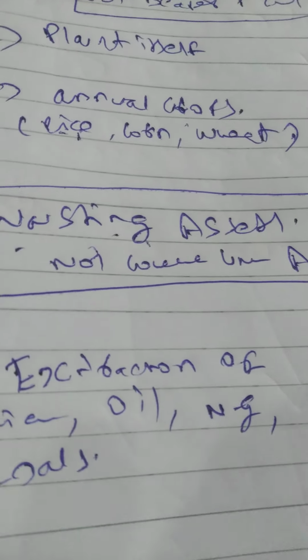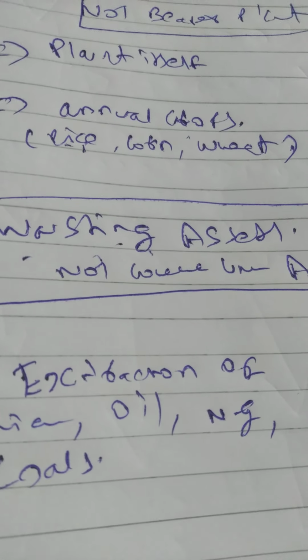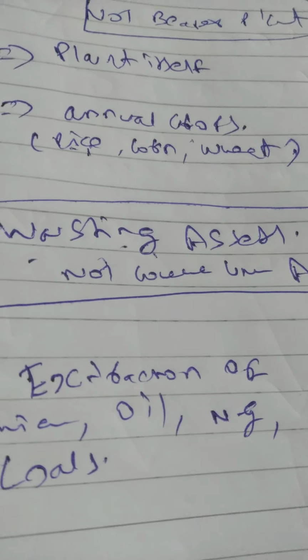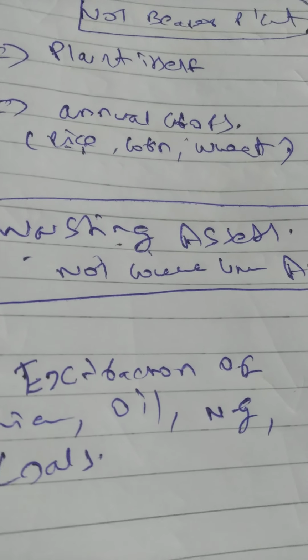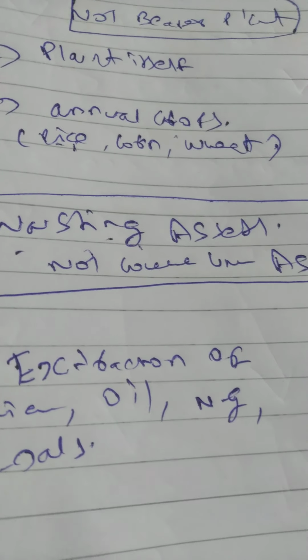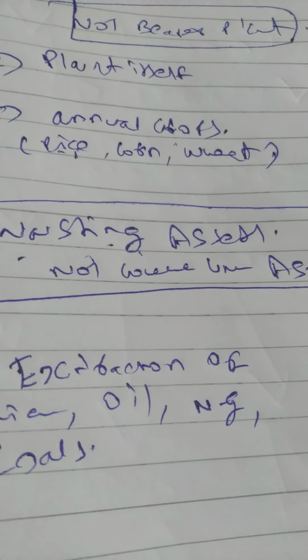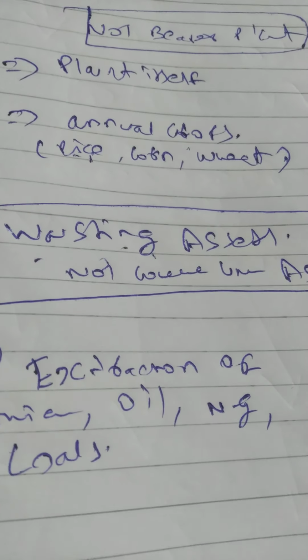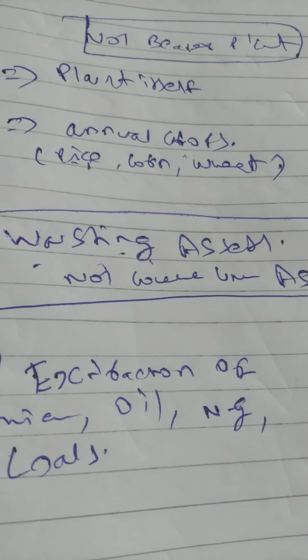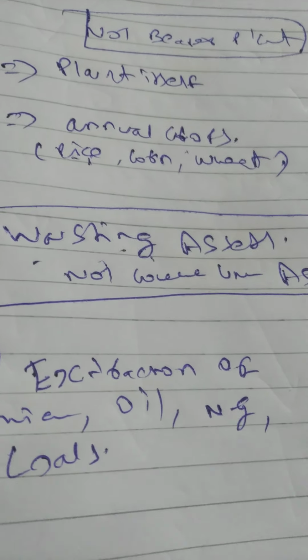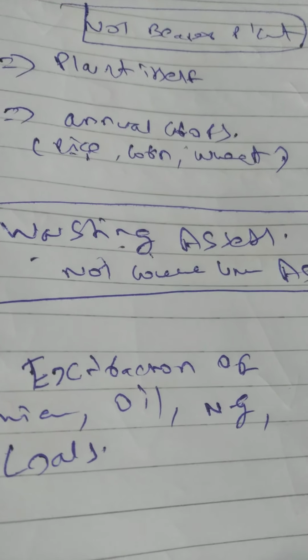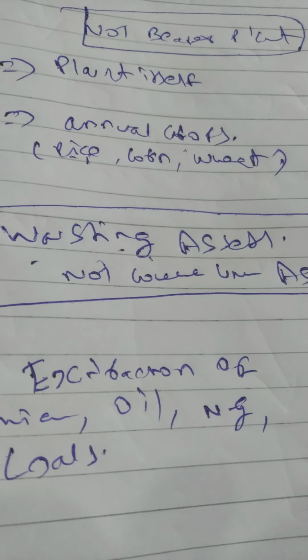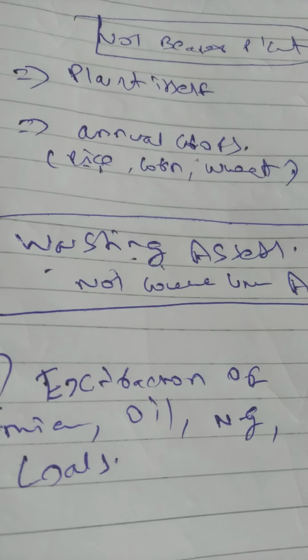That is wasting asset, because it is like one-time use. Once we use it, after that we will not use that location again. Correct or not? Once he extracted the gold from the gold mine, we cannot use that place again. That is an empty place. So wasting asset is not covered under AS 10. So biological asset and wasting asset are not covered under AS 10, but bearer plant is covered under AS 10. Okay, we'll proceed further.